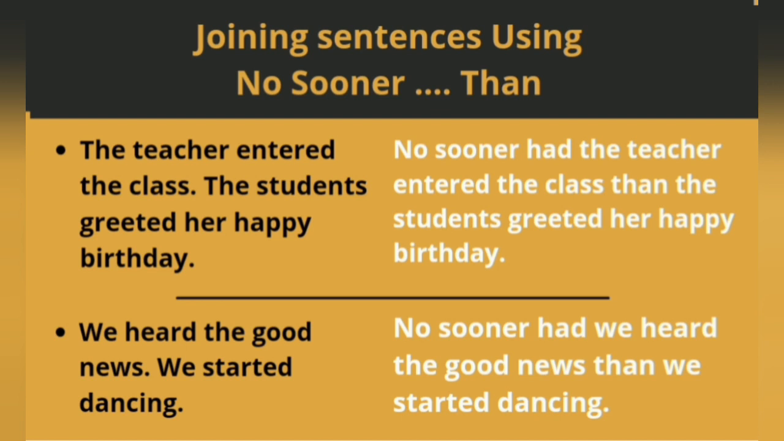Another one. We heard the good news. We started dancing. No sooner had we heard the good news than we started dancing. Let me repeat the structure. No sooner had, subject, past participle form of the verb, than subject, past form of the verb. Right? That's all about no sooner than.